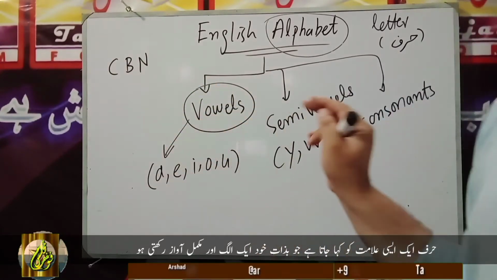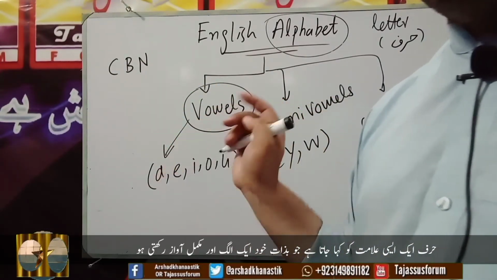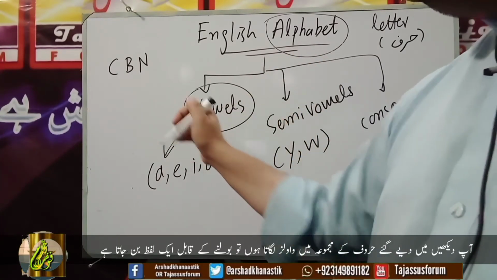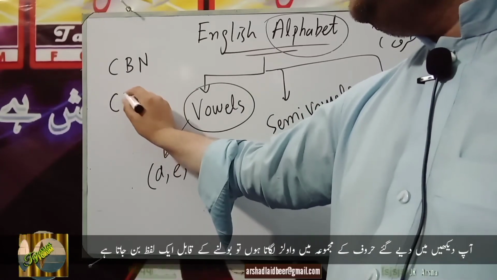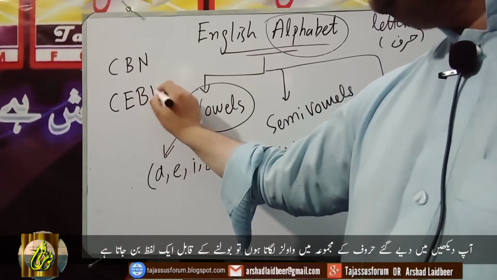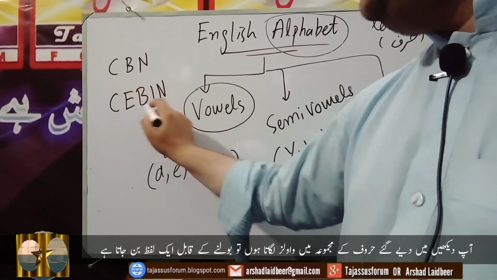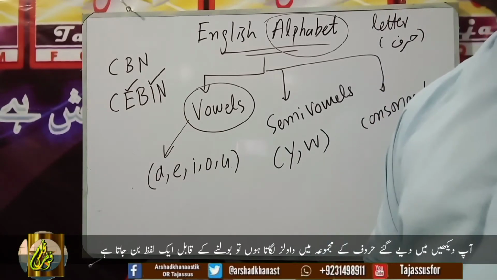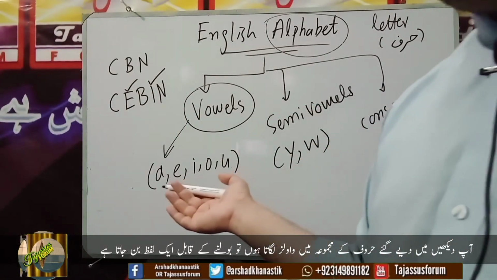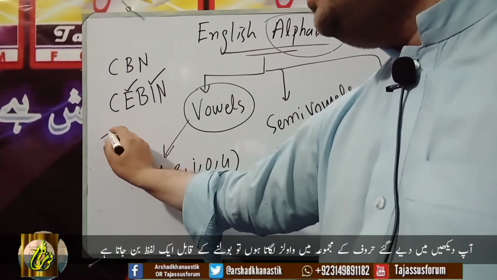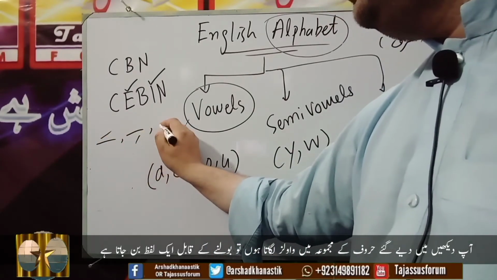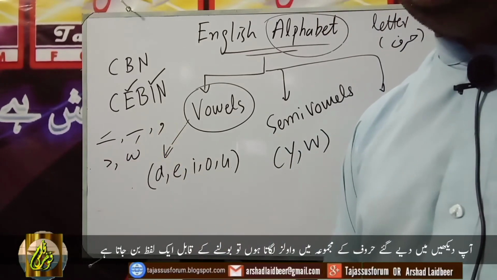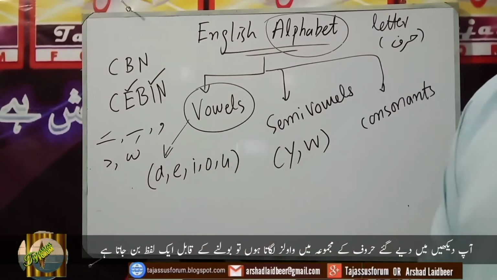Now if I put vowels in between them or at the beginning or at the end, then somehow they can be spoken. Like for example, look, now this word can be spoken as Sabin, as I have put vowels E and I among them, so this word can be spoken. What vowels do is exactly like the function of Zabar, Zair, Pesh, Jazm and Tajdeed in Urdu or in Arabic. So I hope this will be clear to you now.